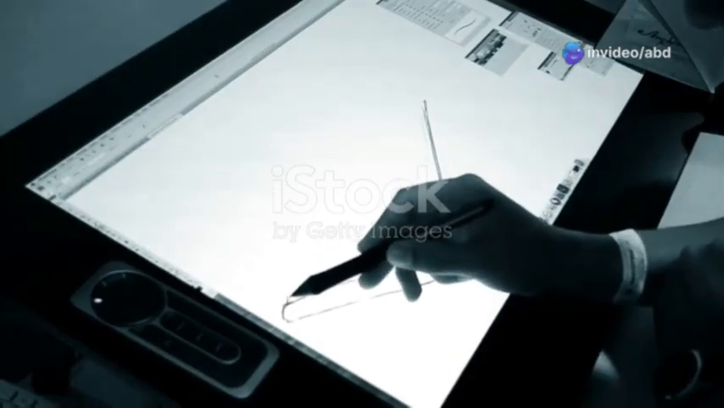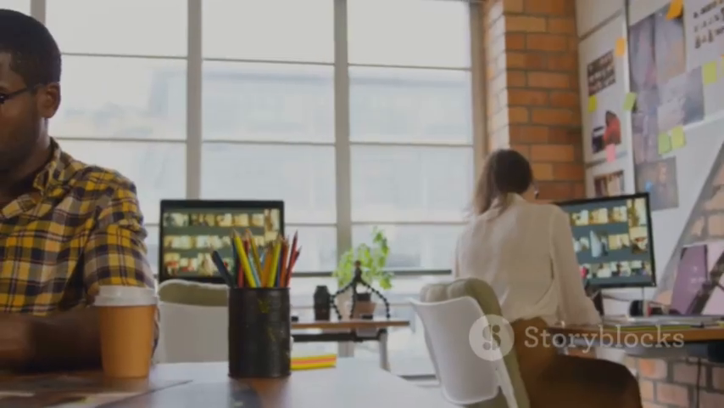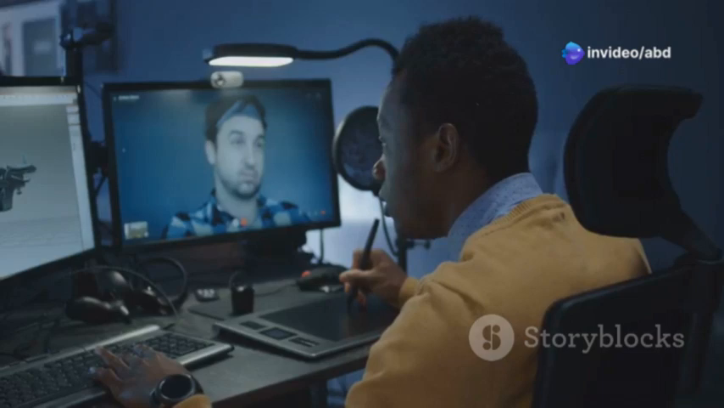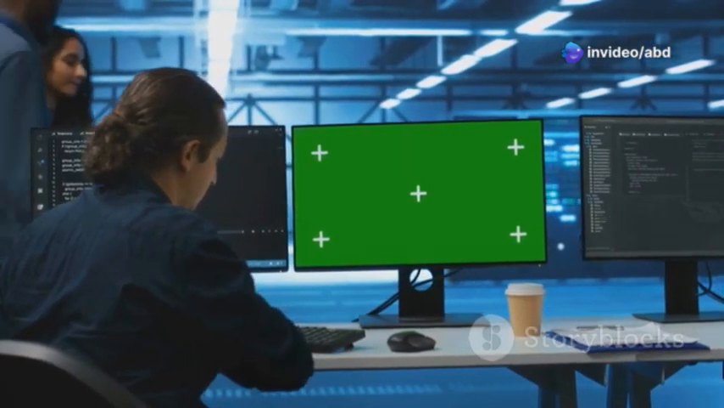Alright, let's dive into the world of graphic design and digital art. First up, we have the graphic designer. Then, there's the digital artist. Next, we have the logo creator, followed by the infographic designer. And lastly, the visual effects artist.